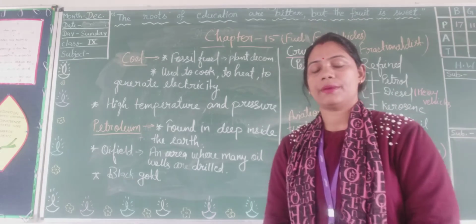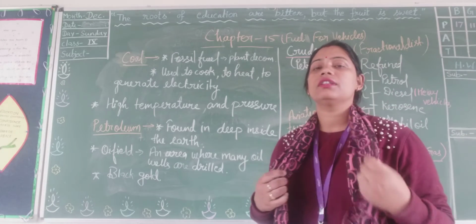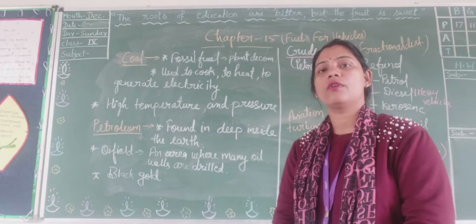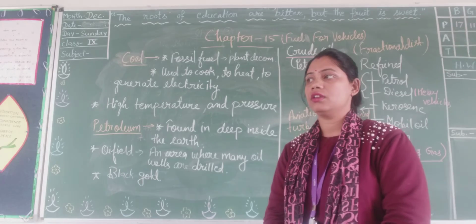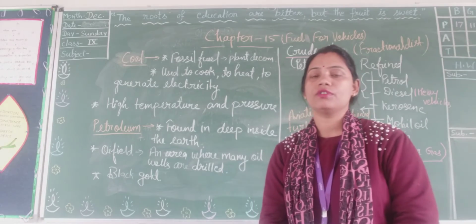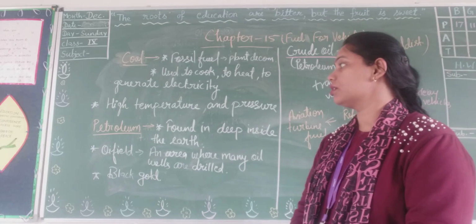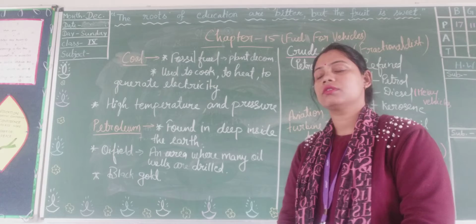We are studying chapter number 15, Fuels for Vehicles. In this chapter, we are discussing the fuel, from where we can get it, and how many types of fuels there are. We have discussed the fossil fuels in our previous video, and today we are discussing the examples of fossil fuels.